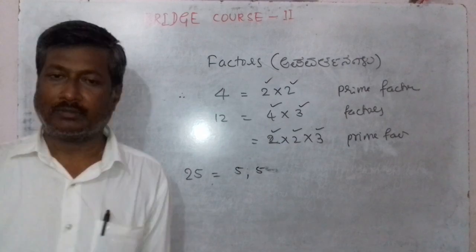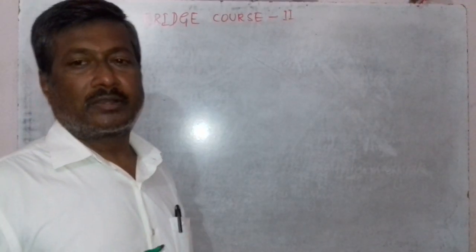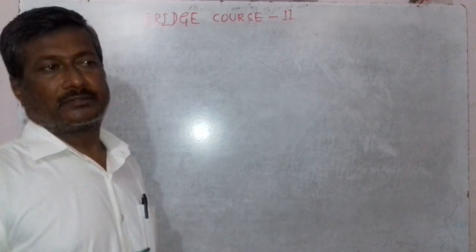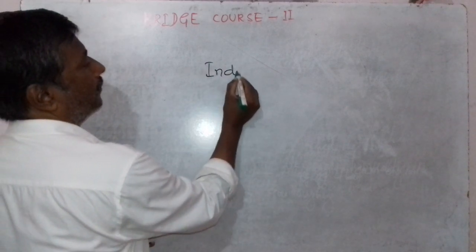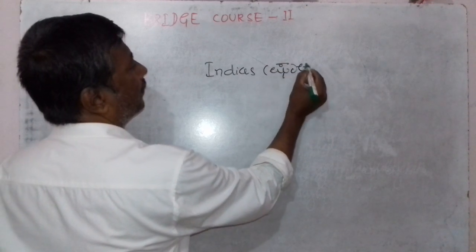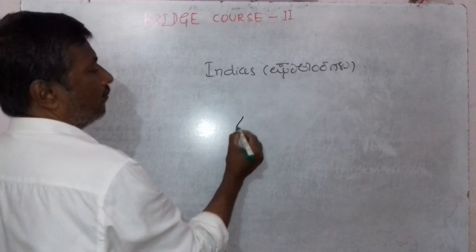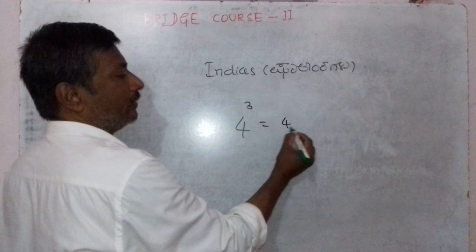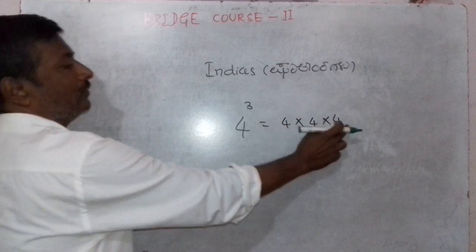5 5s are 25. While expressing repeated factors, we can use indices, ಘಾತಾಂಕಗಳು. Observe here 4 raised to 3. That means 4 is multiplied 3 times: 4 into 4 into 4.